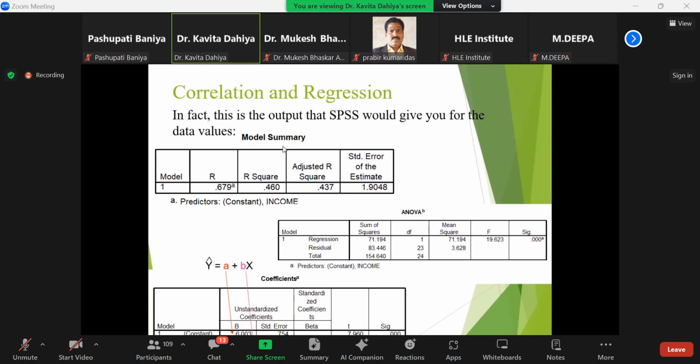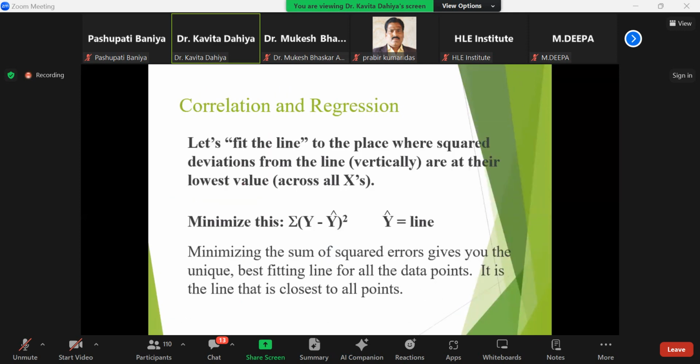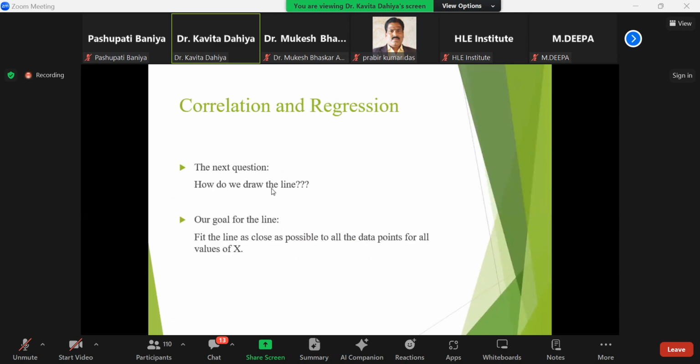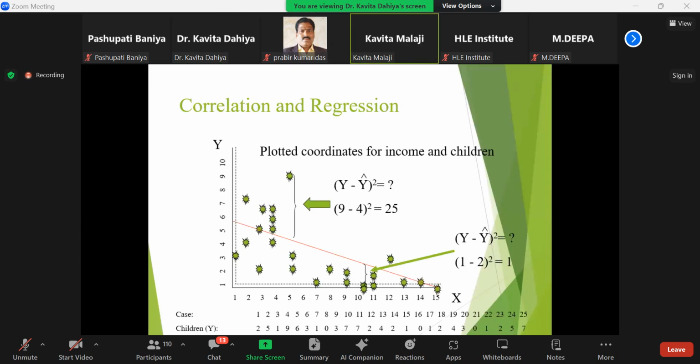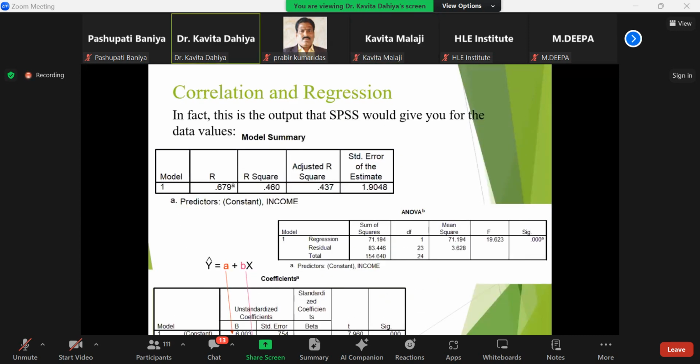This first table represents the model summary. This is the equation for a single variable. If you have many variables in your hand, then it will be represented under the model summary.